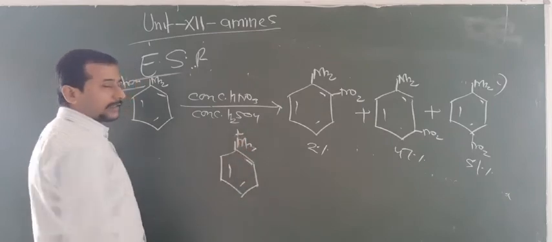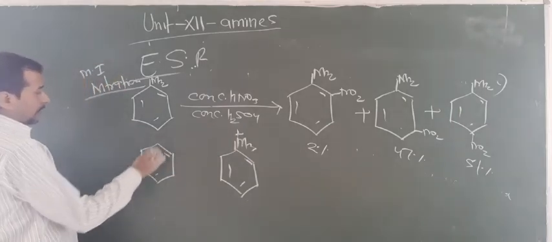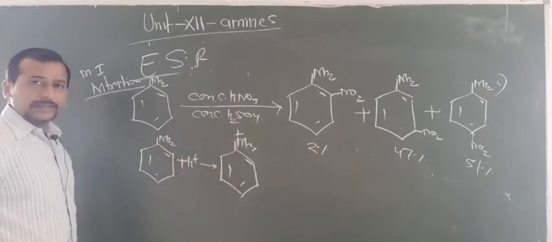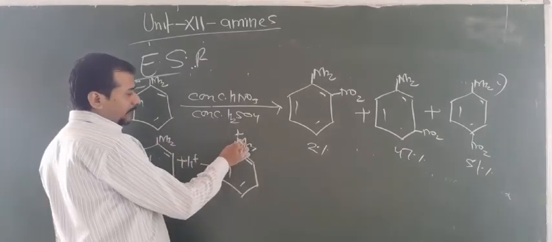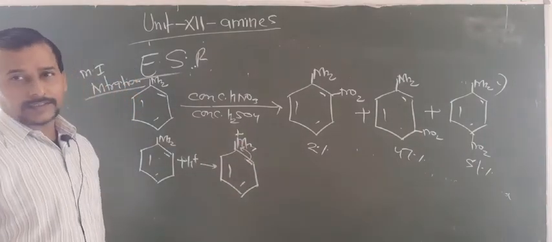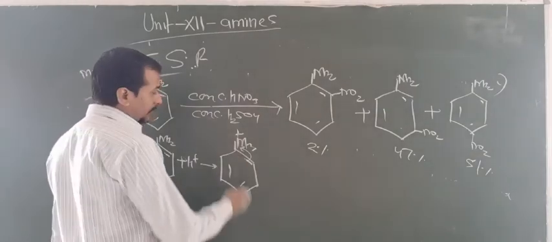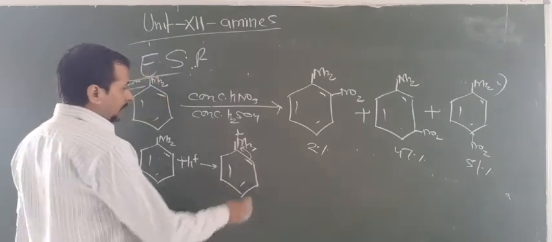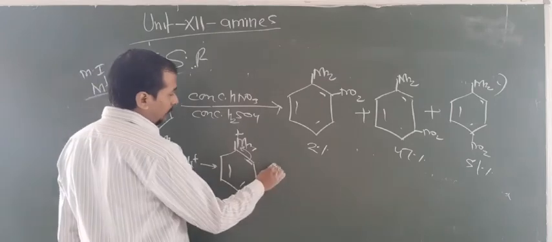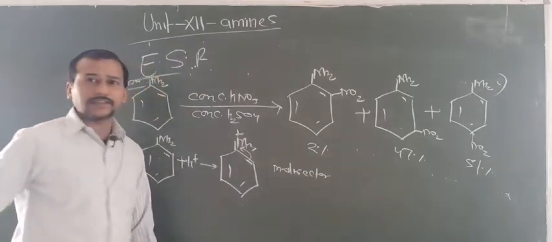So this will generate anilinium ions. That means aniline, after reaction with acid, will produce the anilinium ion. Now look here, this contains a plus charge, so it pulls electrons toward it. In that condition, what happens? The ortho and para positions get the positive charge, and meta gets no charge. That's why this behaves as a meta director, and hence the major product is also meta.